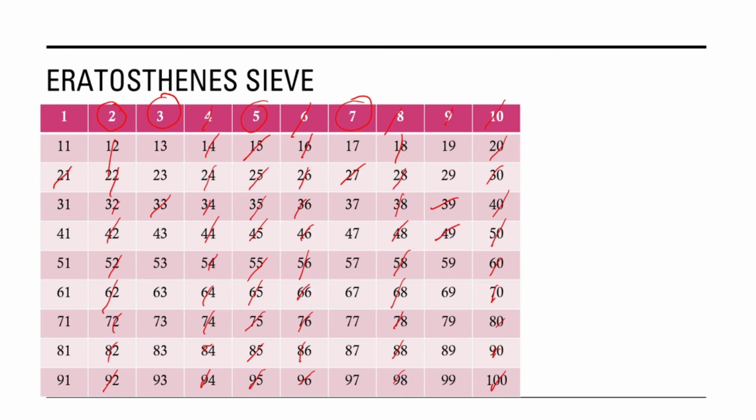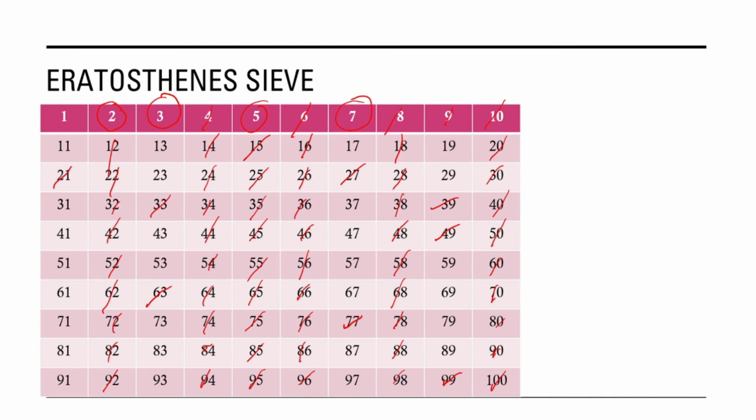The next prime number is 7. We have to strike out all multiples of 7. The next prime number is 11. So we strike out all multiples of 11.